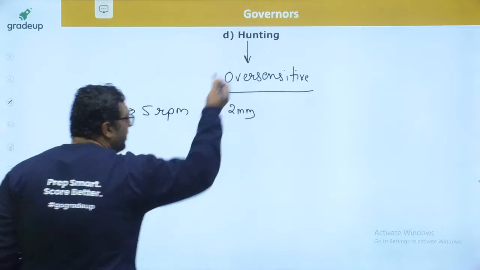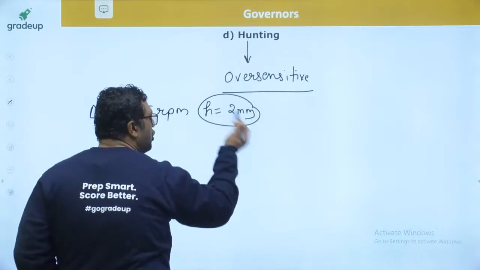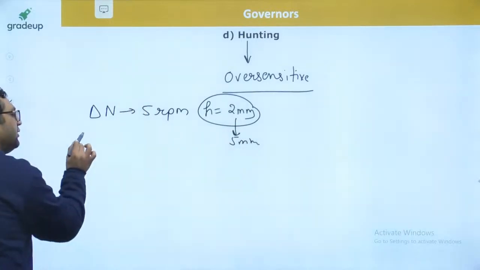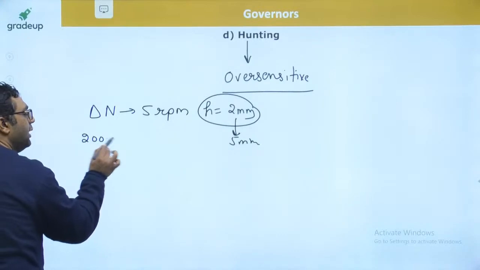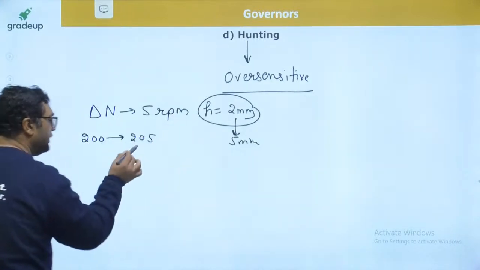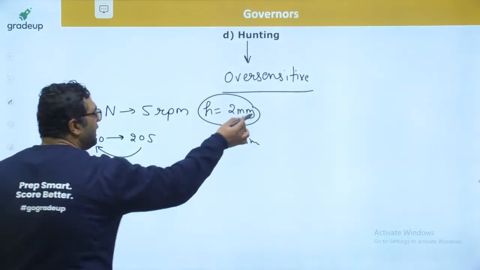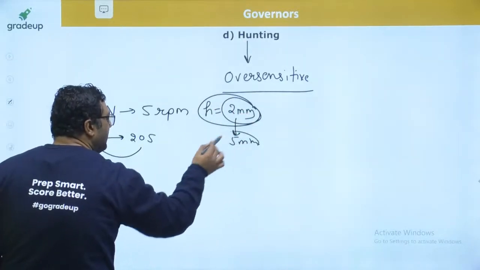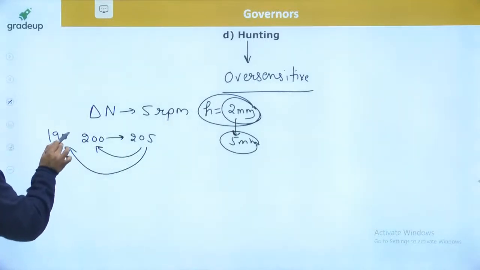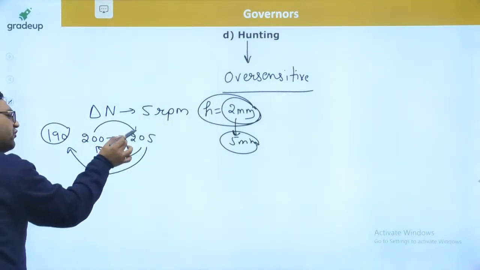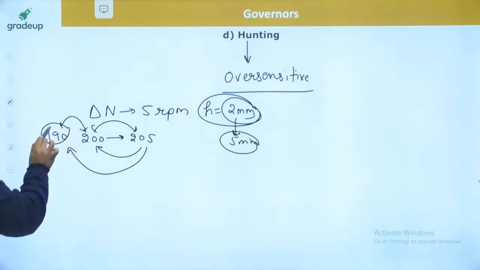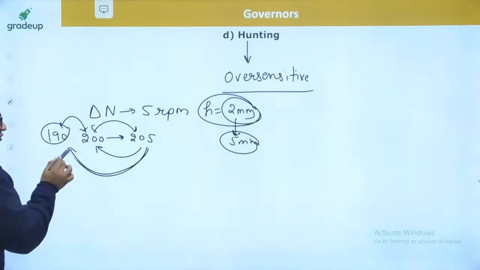But as the governor is oversensitive, the sleeve movement is not 2 mm, it is 5 mm. So let us say the speed was initially 200 rpm, and by increasing it becomes 205 rpm. To reduce it to 200 rpm, the movement required was 2 mm. But the sleeve movement went to 5 mm, so the reduction will be to 190 rpm. Previously the change was 5 rpm, now the change is 10 rpm, not basically 10 rpm but 15 rpm.